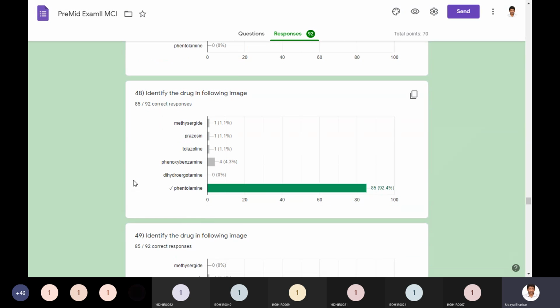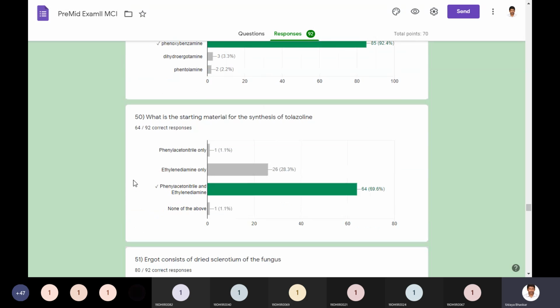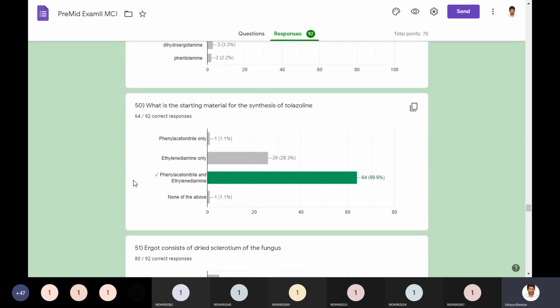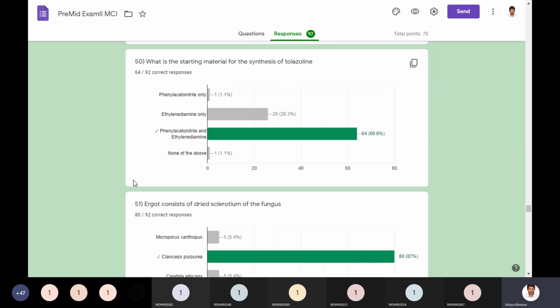The tolazoline structure was given, with options phentolamine and phenoxybenzamine. Then, what is the starting material for the synthesis of tolazoline? We have very selected drugs for the synthesis. We have one or two for each category, and we have to learn synthesis for only one or two. If you remember the structure of tolazoline, you can easily correlate it with the starting material. So you should at least remember these few.